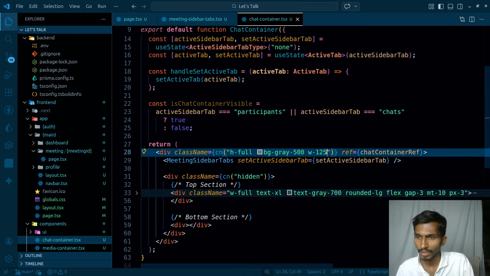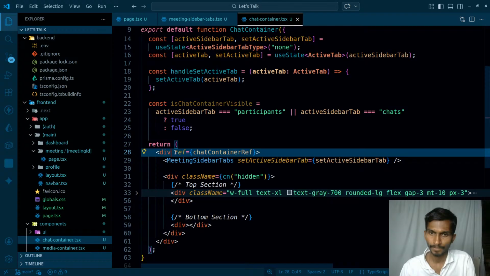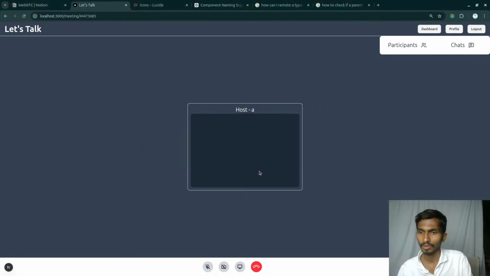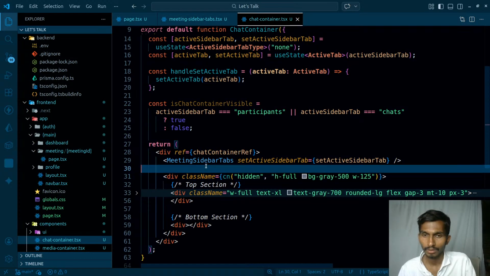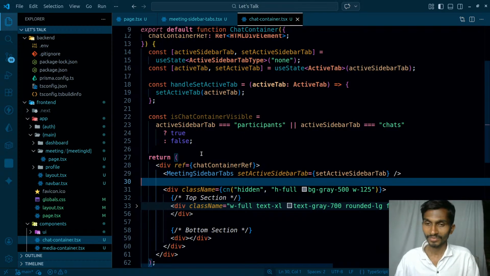Width 125, do I have to give width, height full and all these things to this one? Not really. So let's simply get rid of the design from here. This is how it's going to go, and all the design needs to be given to this one. So comma, this is how I'm going to go ahead. By default it is off, so this is how I want it to look.